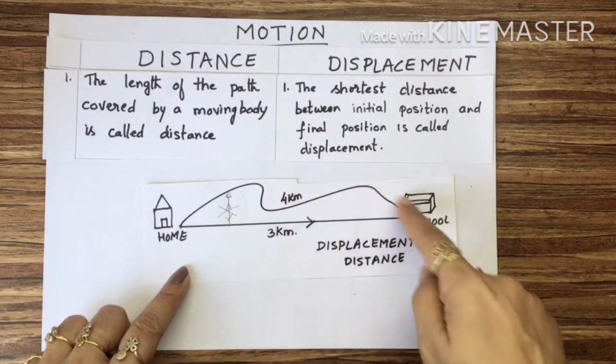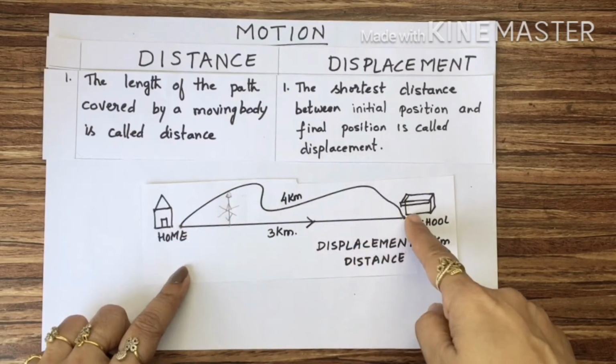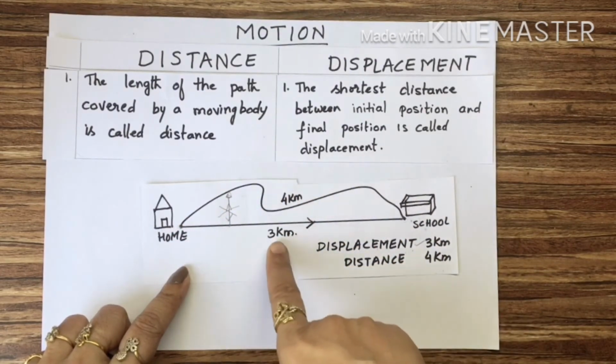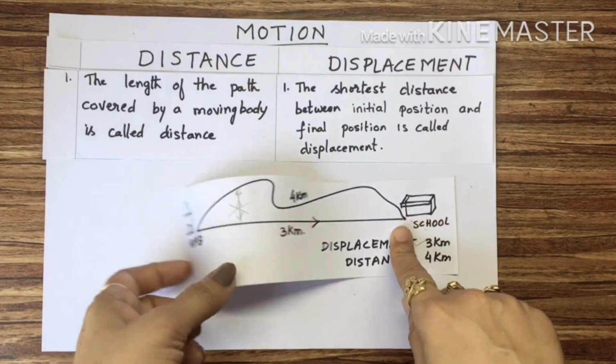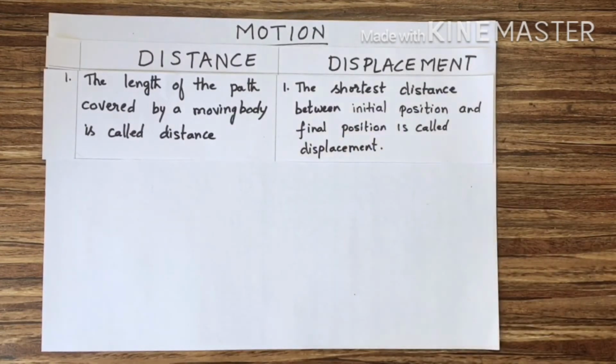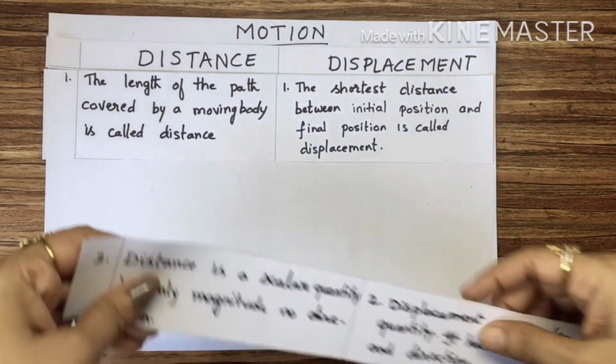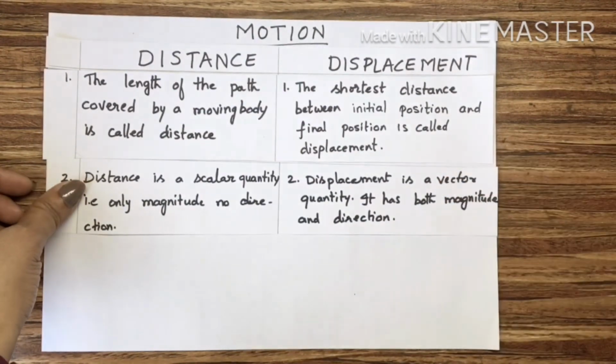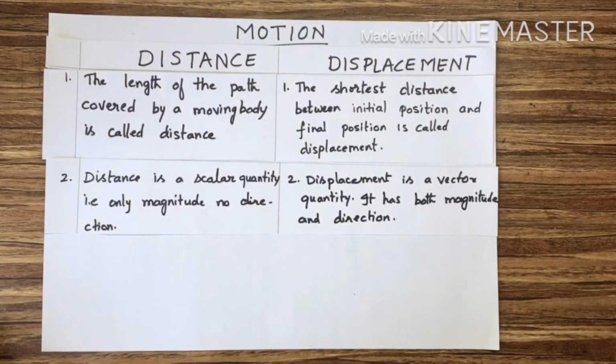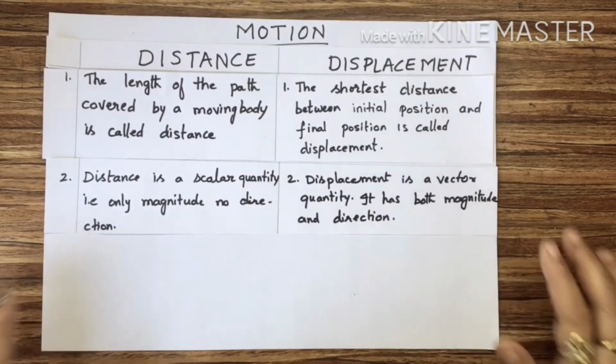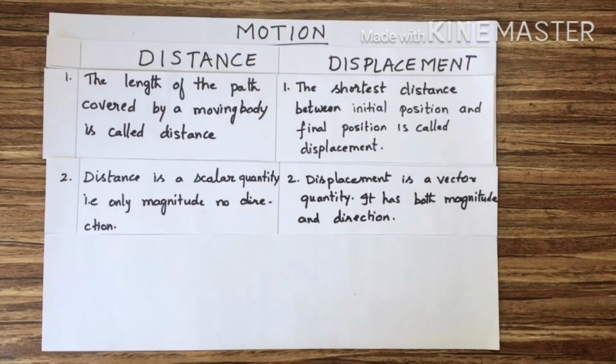This is the distance covered and this is the shortest distance. This is distance, 4 kilometers. This is displacement, 3 kilometers. Next difference is, distance is a scalar quantity. That means it has only magnitude but no direction. And displacement is a vector quantity. It has both magnitude and direction.